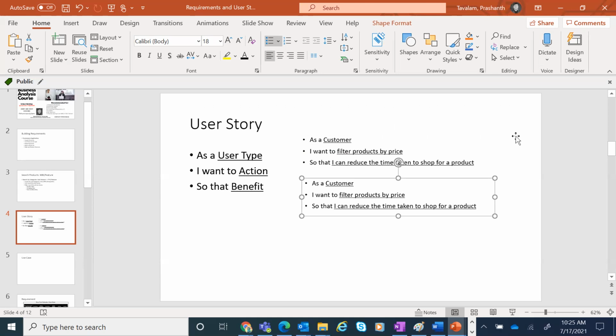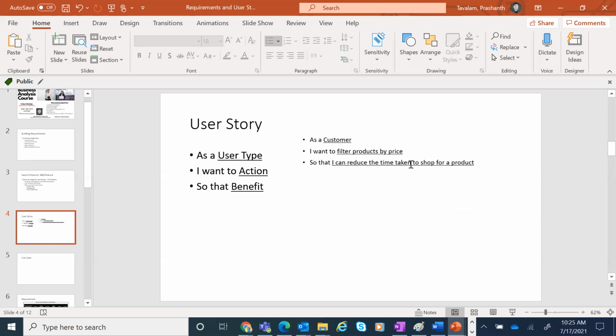Okay. Now, tell me, all of you on the call, how you're going to work with this. Is this enough for you to build as a developer? Will you feel comfortable to build that functionality? Let's say even if I give you the wireframe, or let's say I don't give you the wireframe. A wireframe may make life easier, but how can I demonstrate this? So there can be some gray area. Now questions can be, as a customer, I want products by price. So then you want to understand how.